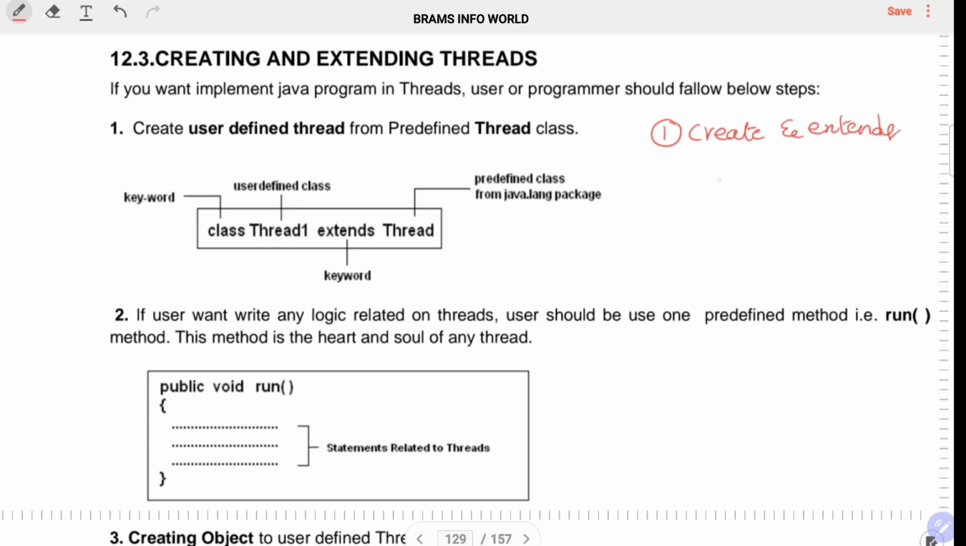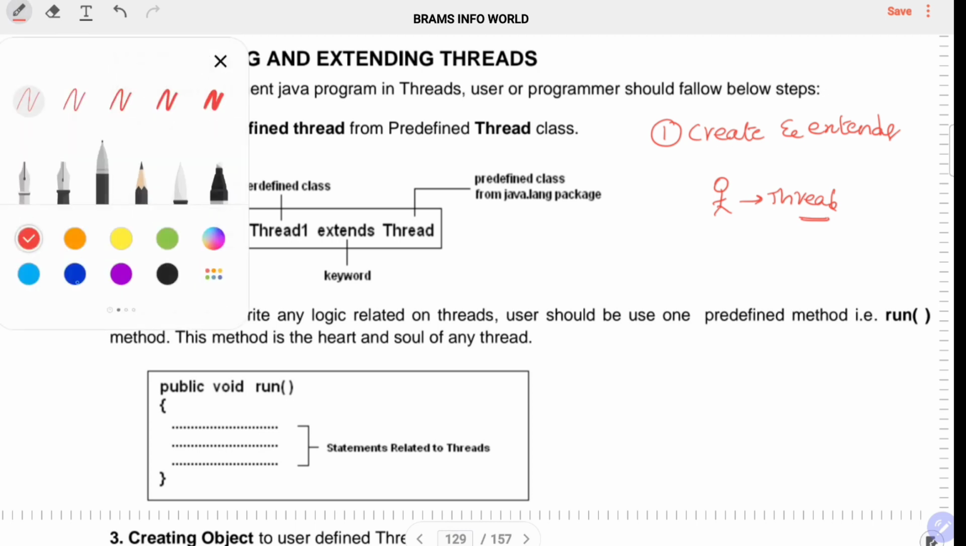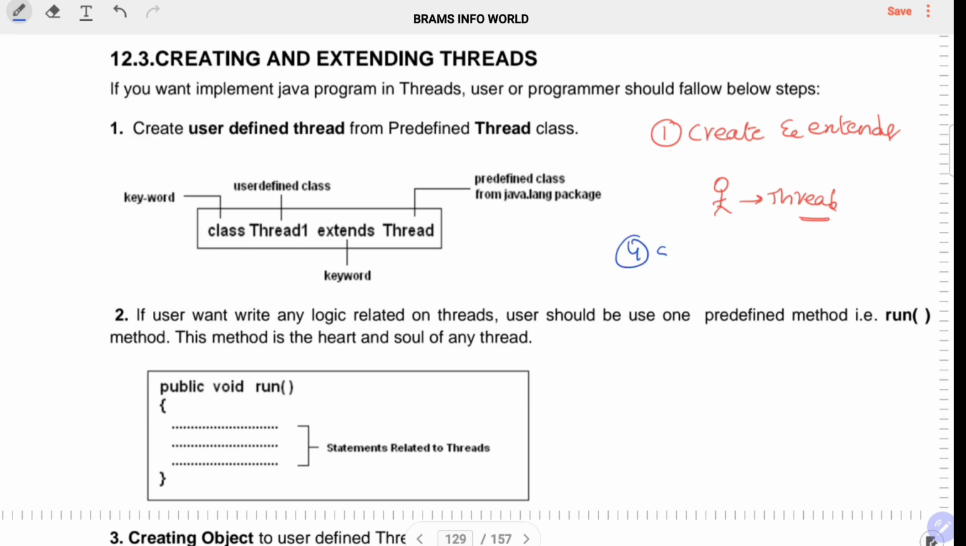Let us talk about the first topic, how to create a thread by extending the Thread class. As a programmer, you are going to define a thread. To define a thread, what are the steps you have to follow? In total we need 4 steps to define a thread. There are 2 types of concepts: one is by using the extends keyword, and the other is the implements keyword. So what is the concept of extends? That means creating and extending a thread.